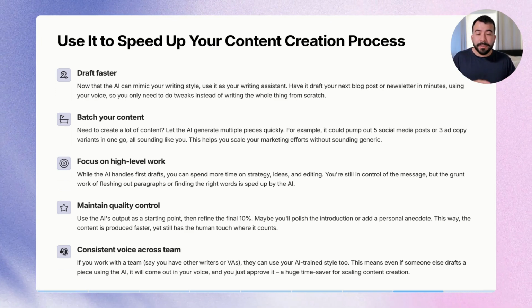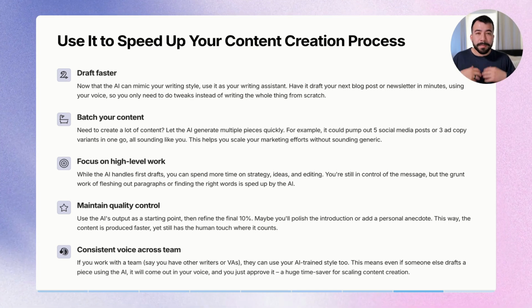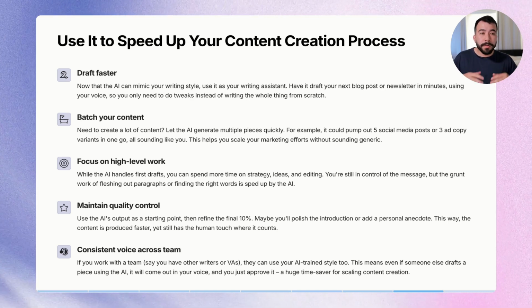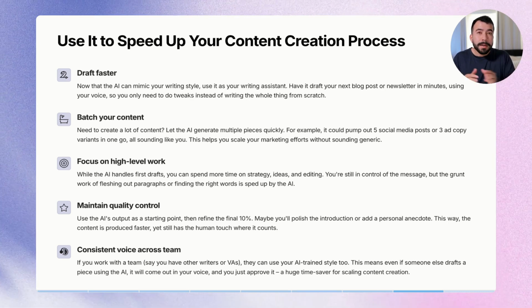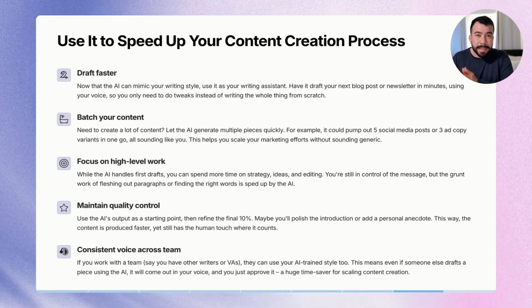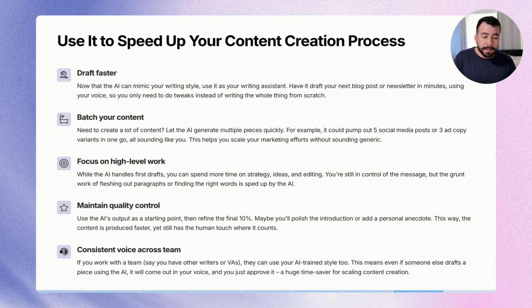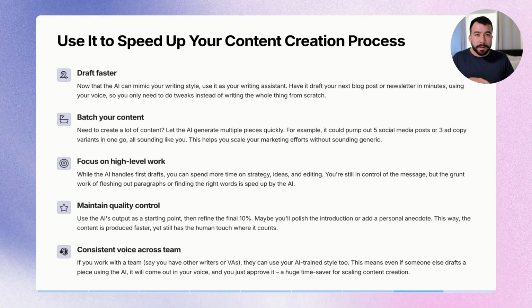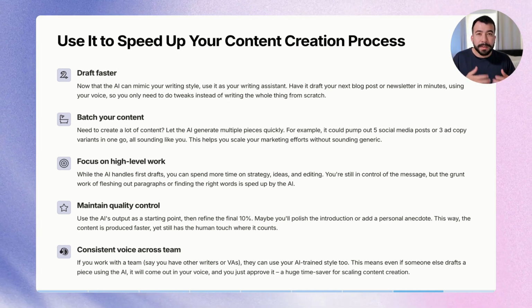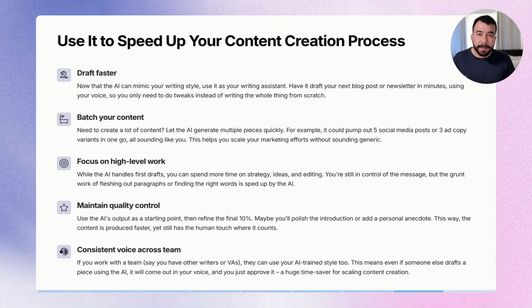Now you can start batching your content, and I highly recommend that you spend a whole day, whether you're working a full time job or doing this full time, just creating X posts, LinkedIn content, YouTube community posts, and have them scheduled for the whole week. This is going to allow you to focus on high level work, so you don't need to worry about your content, and you can be publishing every single day, which is the most important thing as a creator.